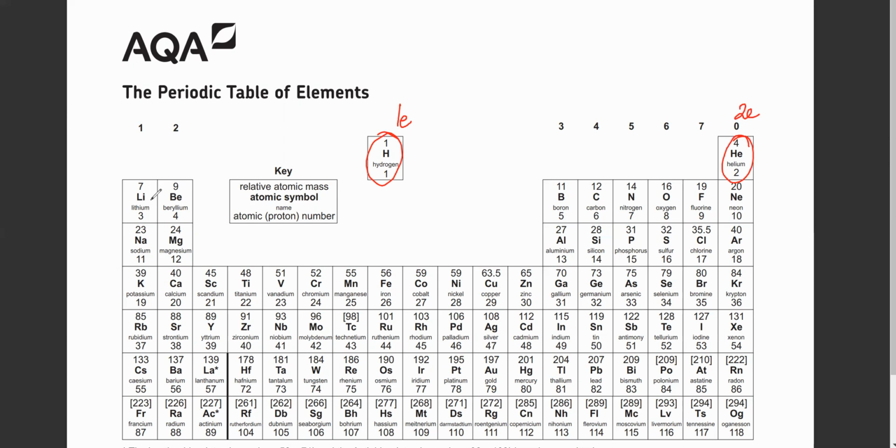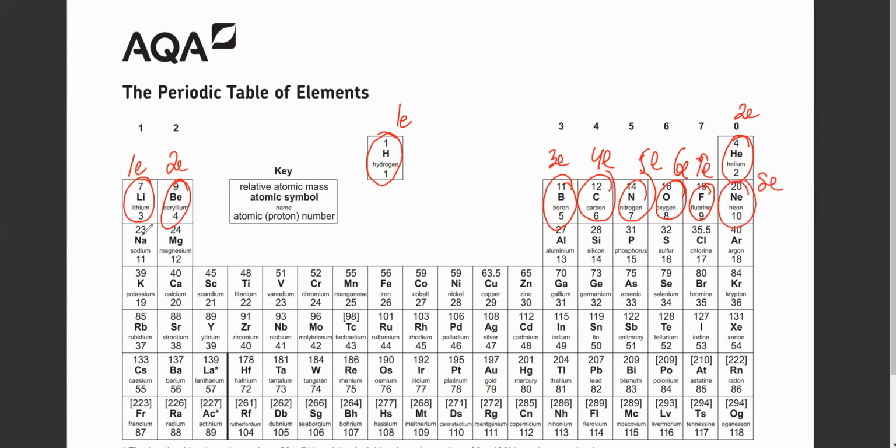Now, remember he's talking about the outer shell electrons. This is group 1. Group 1 has how many electrons? 1 in its outer shell. Group 2 is going to have 2 electrons in its outer shell. I told you that the group number is the number of electrons in the outer shell. So it's going to have 3. This one will have 4 electrons. This will have 5 electrons. This will have 6, then 7, and the last is 8.